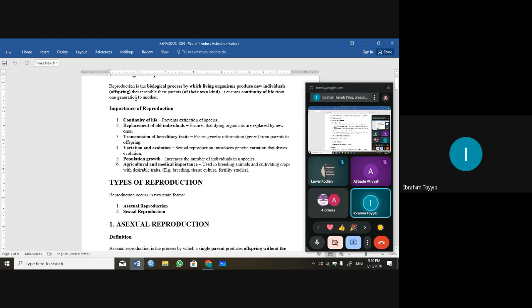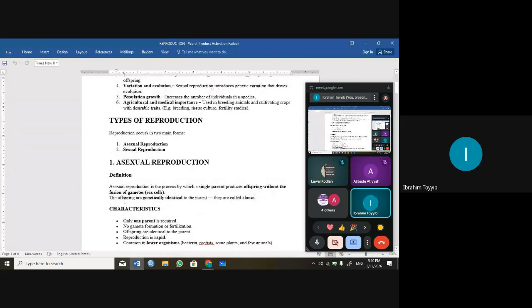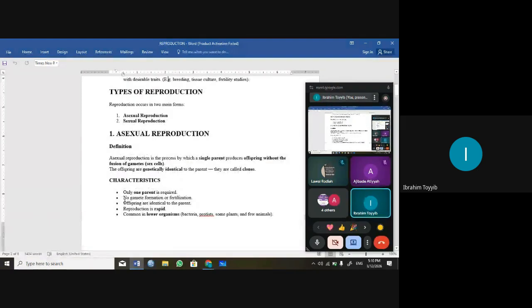Now we are going to the two types of reproduction that we have. After knowing the meaning of reproduction, the next important thing for your exam is the types of reproduction, forms of reproduction. The first one is asexual reproduction. Are you with me?